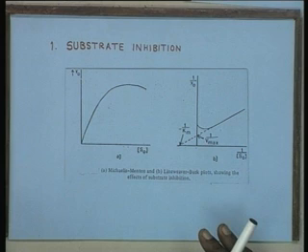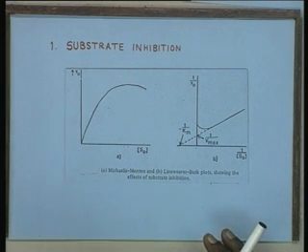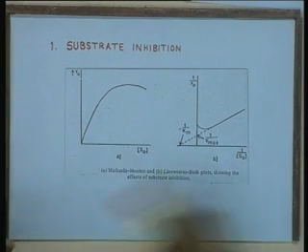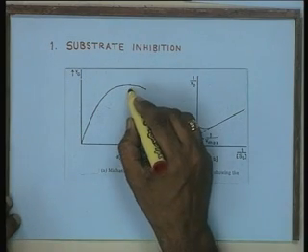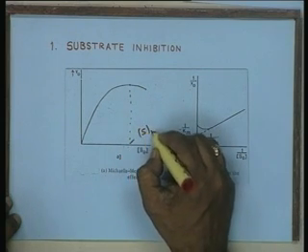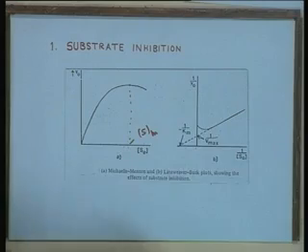Now coming to the first case of substrate inhibition, as I mentioned earlier, the reaction profile passes through a maximum. At a particular substrate concentration it reaches a maximum value and then starts dropping. This substrate concentration corresponds to maximum reaction velocity.